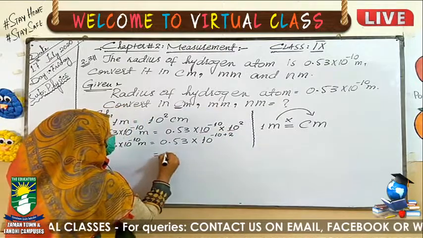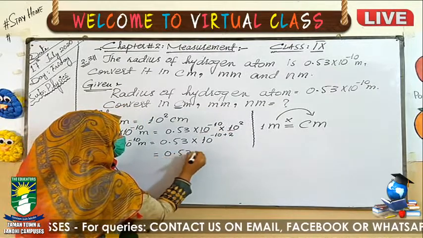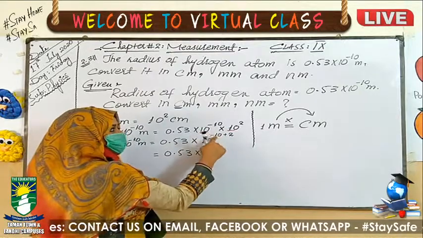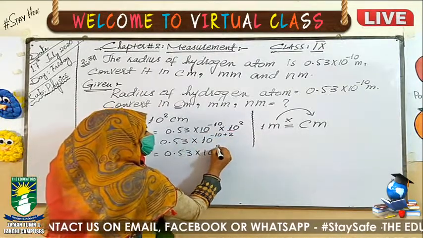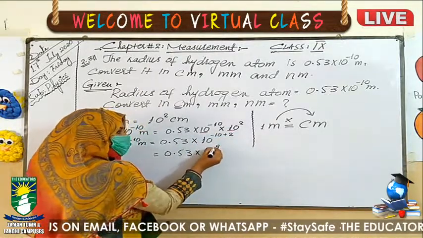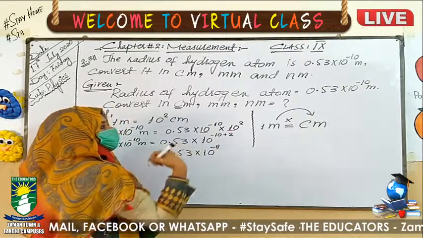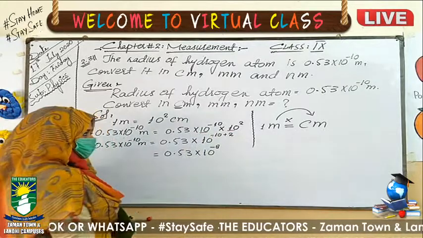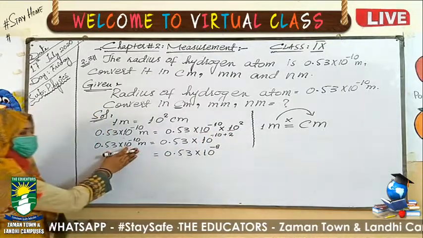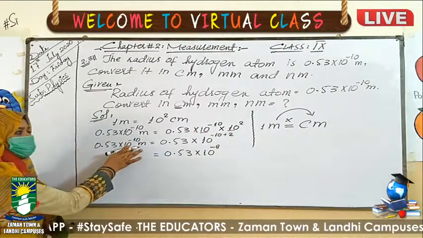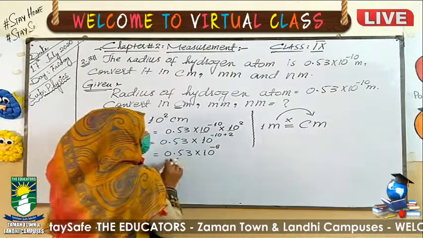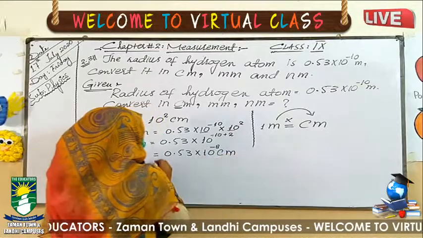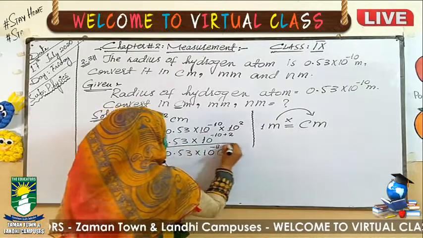When we solve this, it will be 8, and the sign with the 8 will be negative because the higher number has the negative sign. So 0.53 exponent minus 10 meter is equal to 0.53 exponent minus 8 centimeter. It is your first conversion.